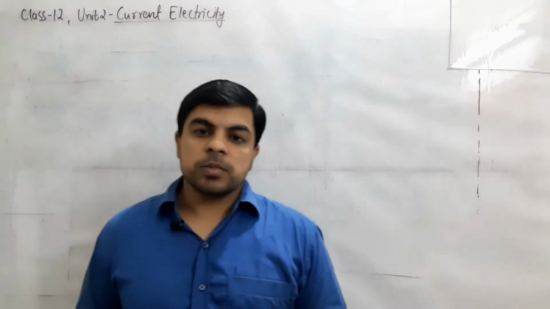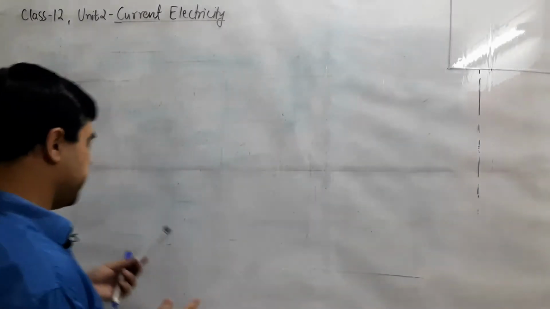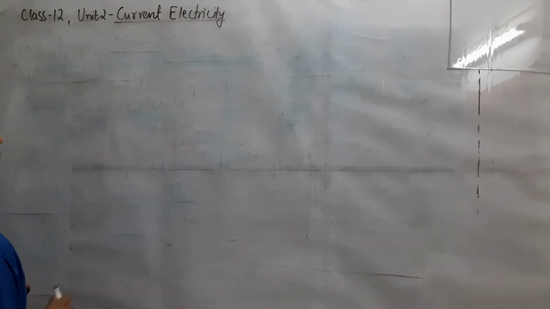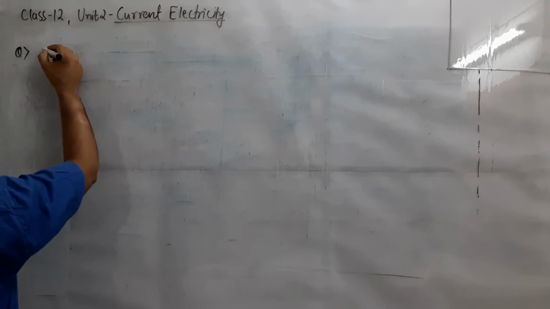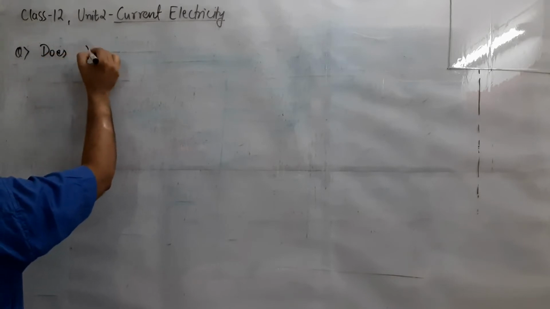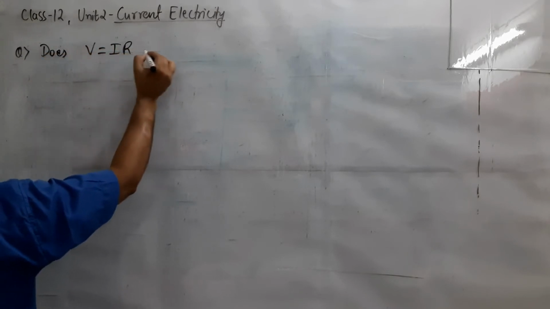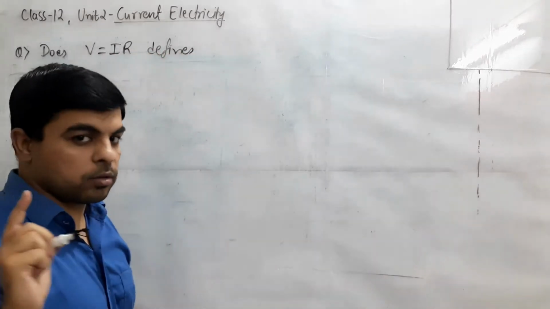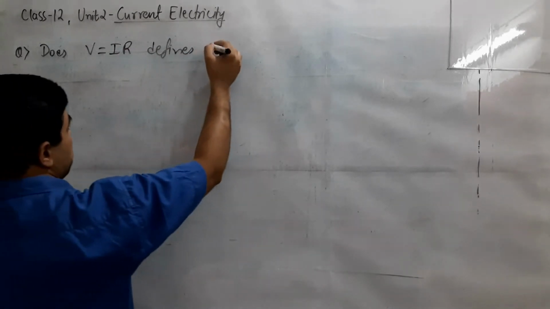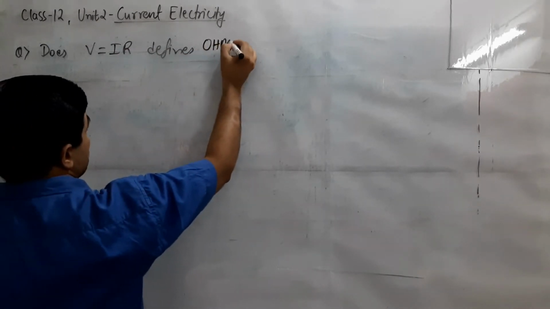So our basic terms are also completed, and now this is the time to discuss one interesting question, and that is, does V equals IR define which law? V equals IR defines Ohm's law.